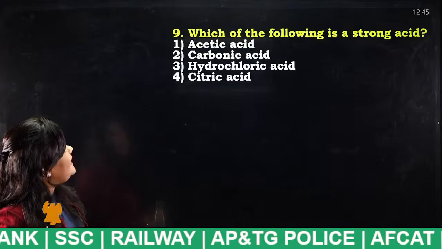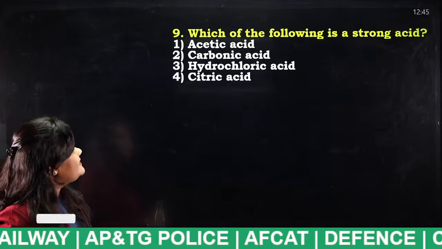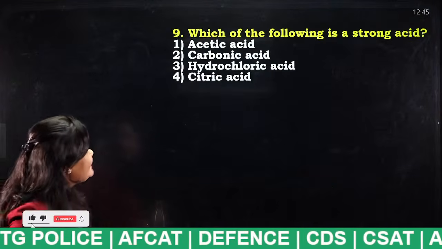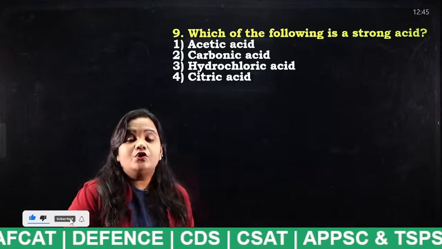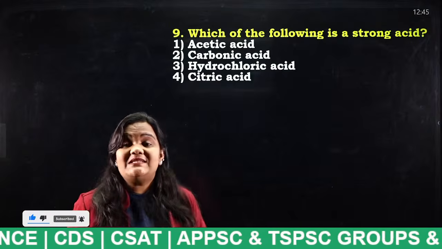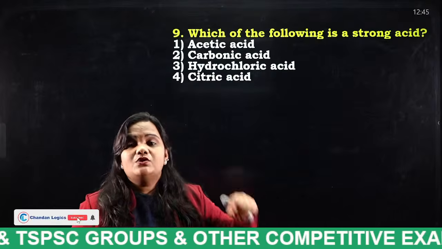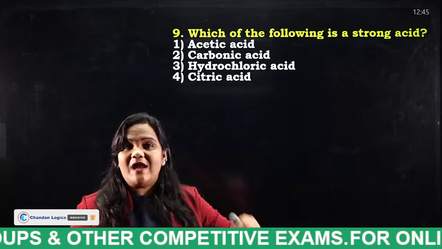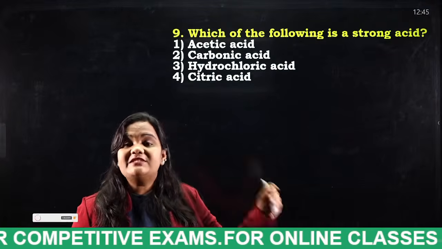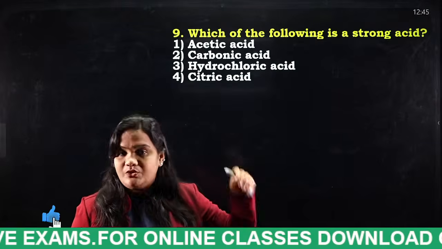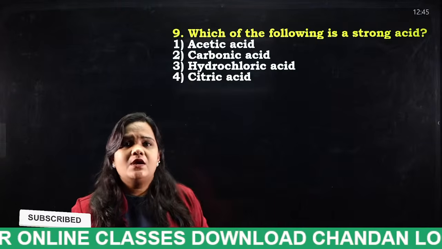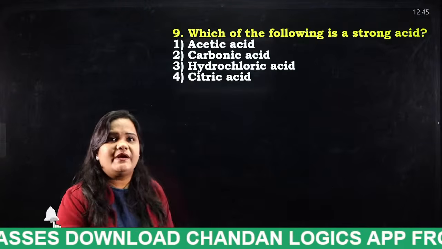Which of the following is a strong acid? Acetic acid, carbonic acid, hydrochloric acid, citric acid. Do you know what? Hydrochloric acid is present in our stomach. What is the pH value of this hydrochloric acid? It ranges between 1.5 to 3. That means it is a strong acid. So what is the answer for this question, students?